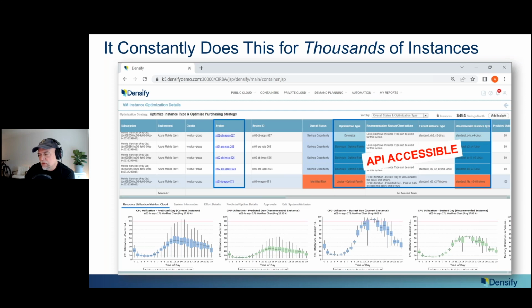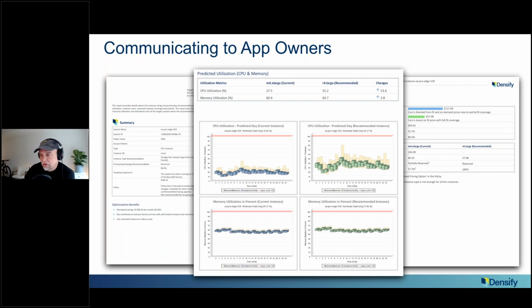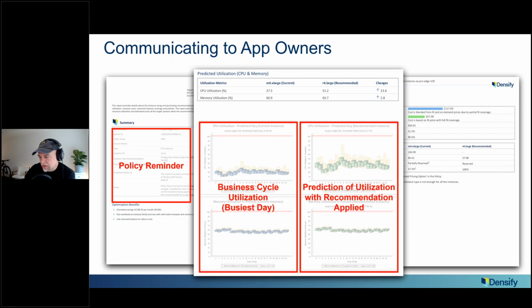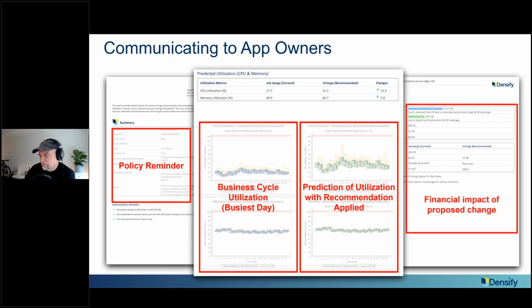So when we do the analytics, we not only give the right answer, we say why it's the right answer. And we do that, for example, in what we call an app owner report, saying, hey, here's the policy that we're using. We've looked at 95 days of data with very conservative policies. This is what you currently look like. And we're saying, if you optimize, you will look like this. You'll be great, and you'll save a ton of money.